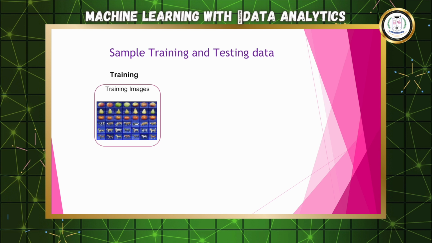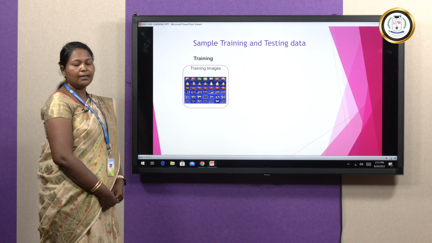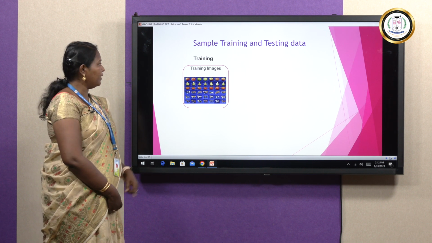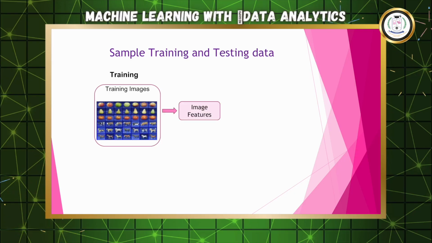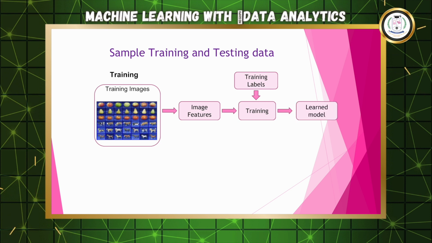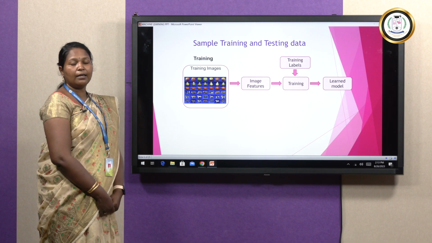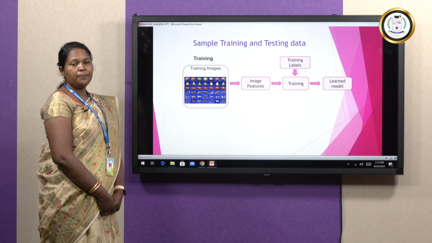So this is the sample data. In this slide, we will see how the sample data is given as an input to the system, that is AI, and then how the output data is retrieved. From here the image features will be extracted. The training labels and training set are given as input, and finally the learned model is given to the machine.